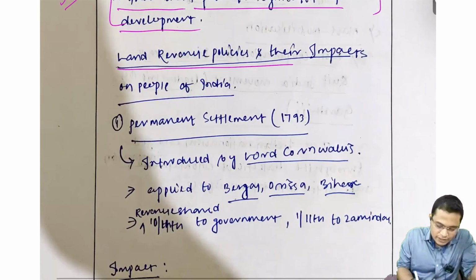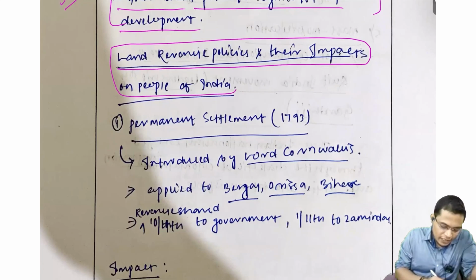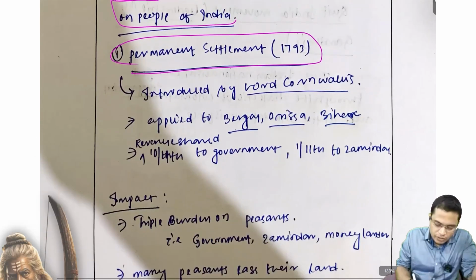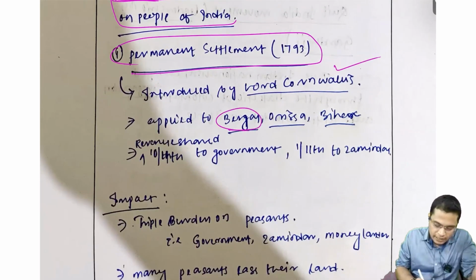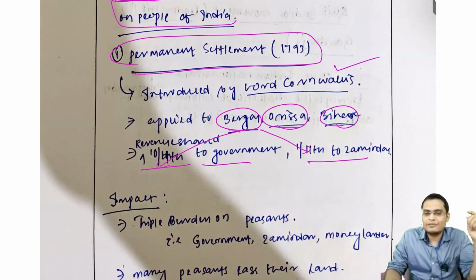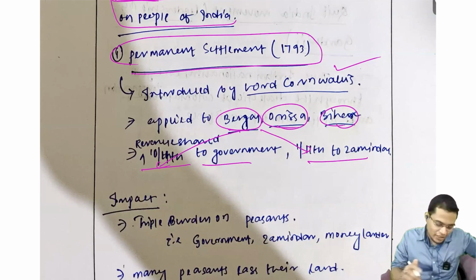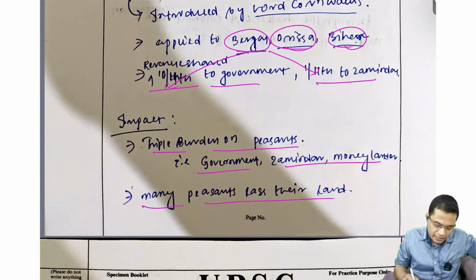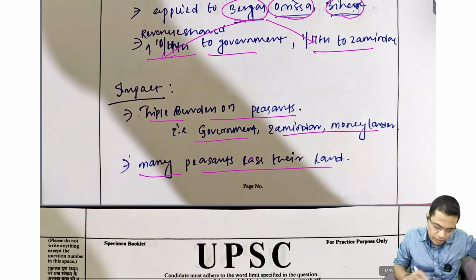So land revenue policies and their impact. No, you should write the different kinds of land revenue policy introduced by the British, and in the second part you have to write the impact. This is your first part. This is your second part. So, okay, you have to segregate that. So the first one is the Permanent Settlement introduced by Lord Cornwallis. This area, so then 1/11 to the government. Yes, you can write like that. Dekho, you can draw like that. 1/11th will go to the Zamindar, and 10/11 will go to the government. So you can just do it like that. So that is not going to be very good. Impact: triple burden on the peasant, government, Zamindar, moneylender. Many peasants lost their land.